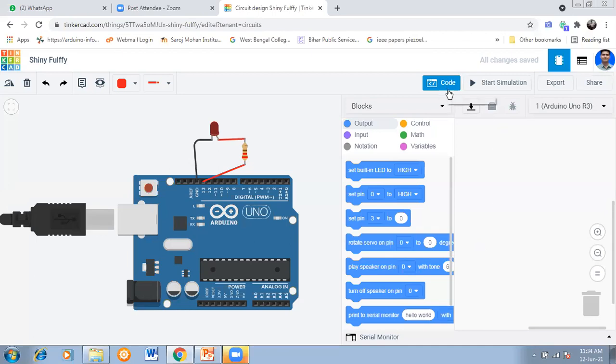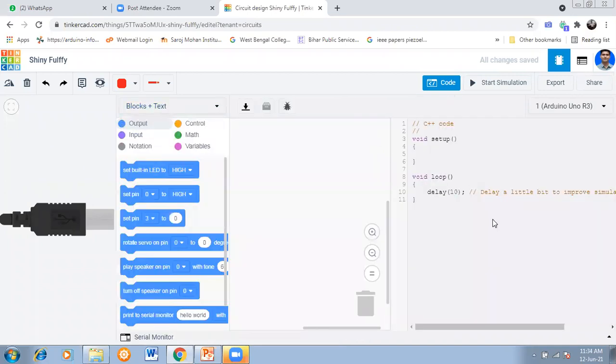Now see, this is the code. These are the blocks. So many blocks are there: output, control, input, math, notation, and variables. If you want to see the code also with the blocks, because you are excited to see the code, that's why I'm showing blocks plus text.